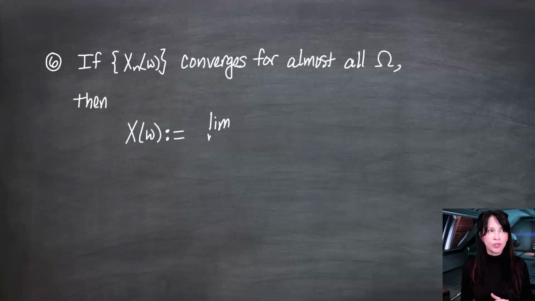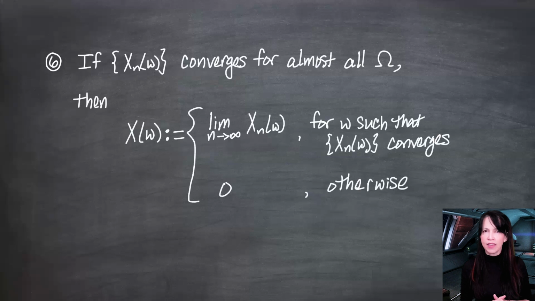So here is another thing that has come up for us already in the previous video, I think. If not, then we're going to see it eventually. Suppose that X_n of omega converges not for every omega, but for almost all omega. That is, for omegas on a set of probability measure 1.